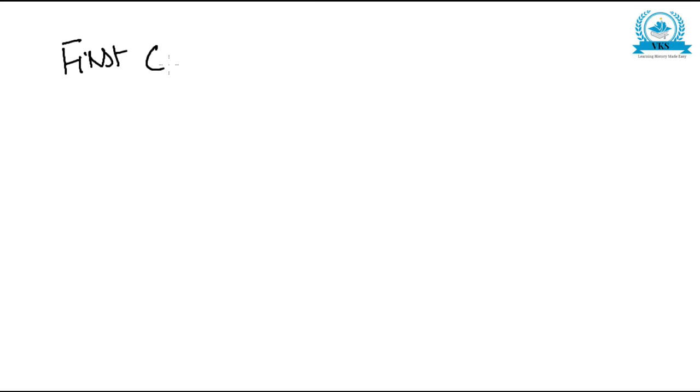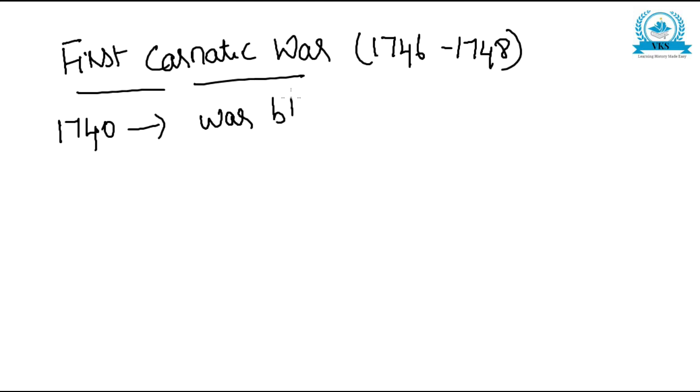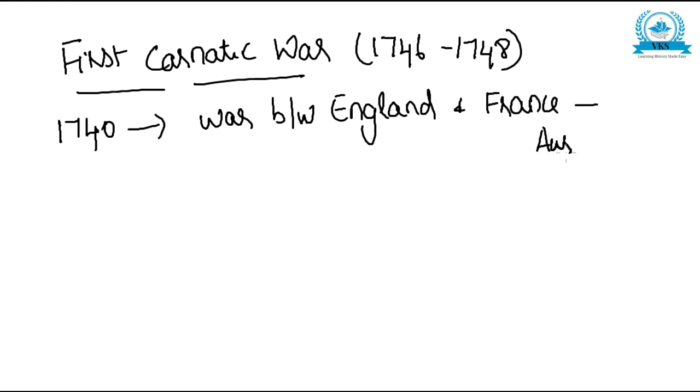The First Carnatic War is the first war in the Anglo-French rivalry, from 1746 to 1748. So here you have to listen carefully. In 1740, there was a war between England and France over the question of Austrian succession.